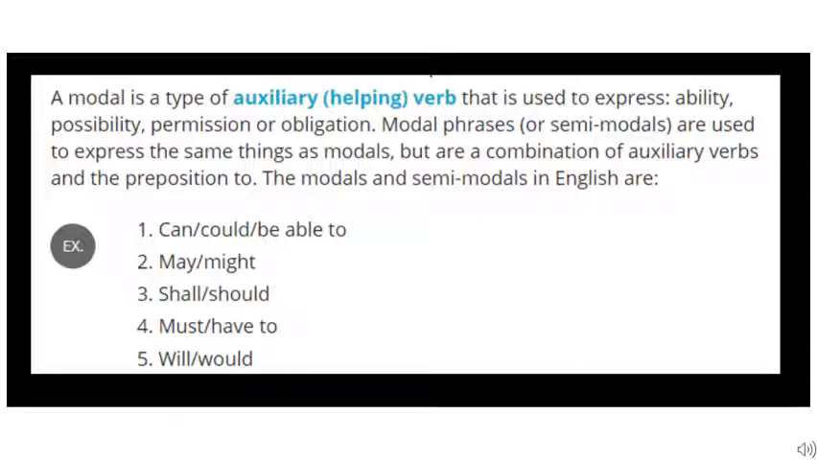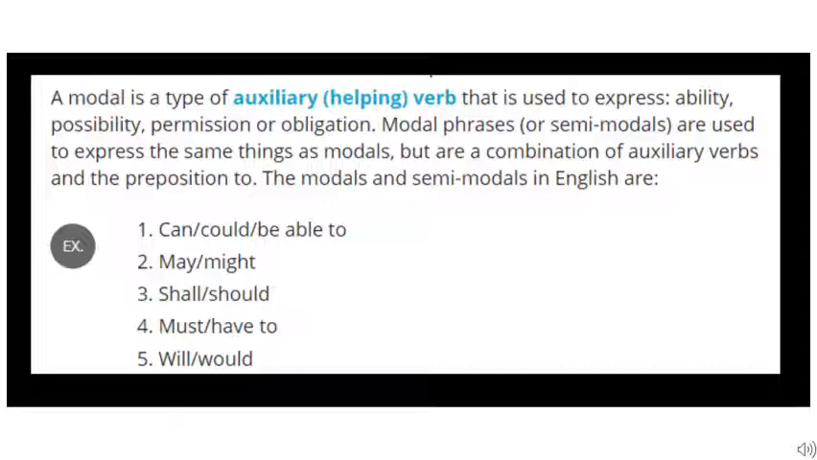The modals and semi-modal examples are given to you below. Can, could, be able to. Now, can and could are modals, they are auxiliary verbs, but be able to over here is a modal phrase, children. Why? Because it is followed by the preposition to. So this is a phrase. What do you understand by a phrase? It is a short sentence or with an incomplete meaning. So be able to here is a modal phrase.